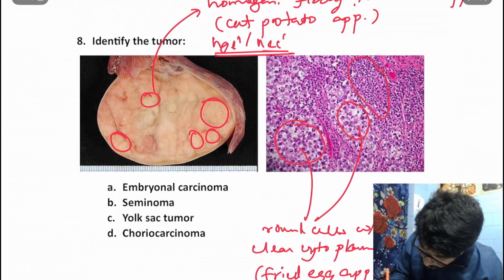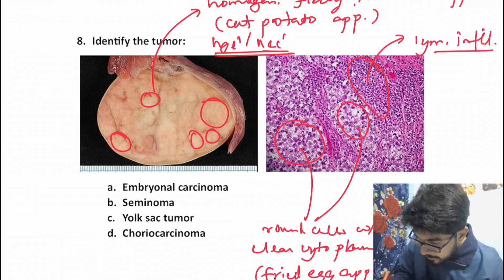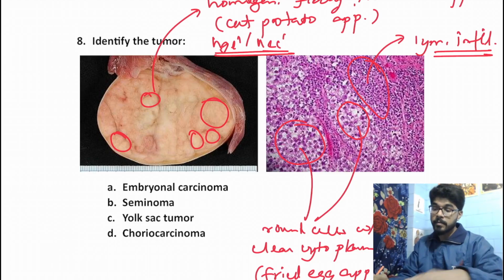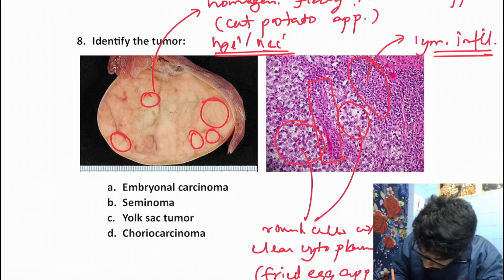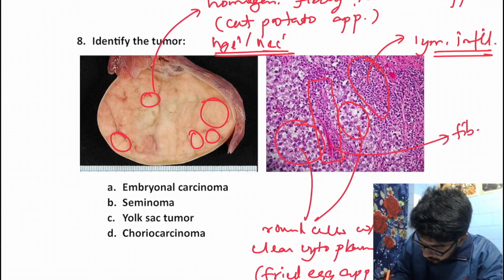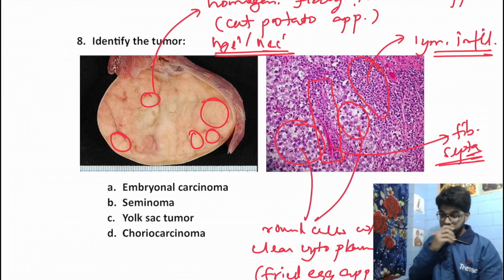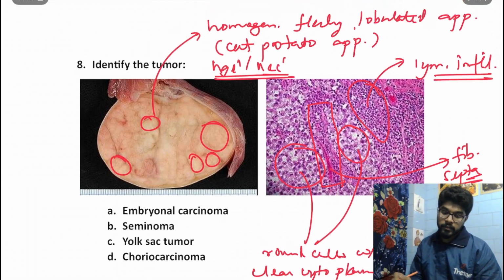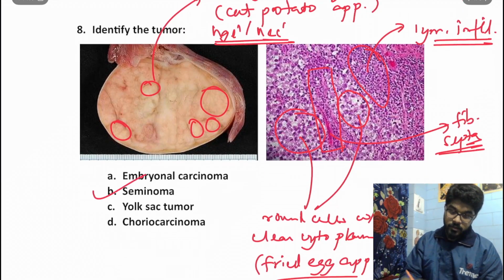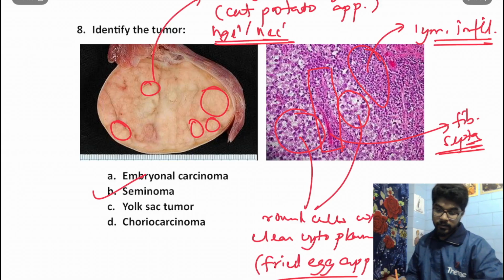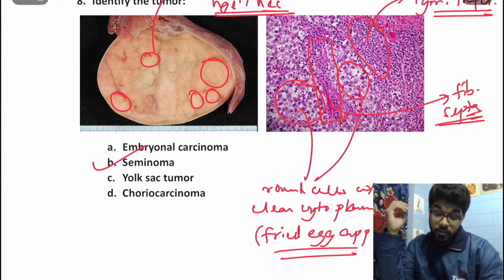Besides these, we can also get this lymphocytic infiltrate. We discussed that classical seminoma is characterized by lymphocytic infiltration, and besides these two findings, you can very well appreciate this fibrous septa over here. This is the fibrous septa. These fibrous septa divide the lobules, right? Now these three histological findings along with this gross finding of cut potato appearance, everything suggests a seminoma, right? It is without doubt a seminoma, but we can very well rule out the other options as well.